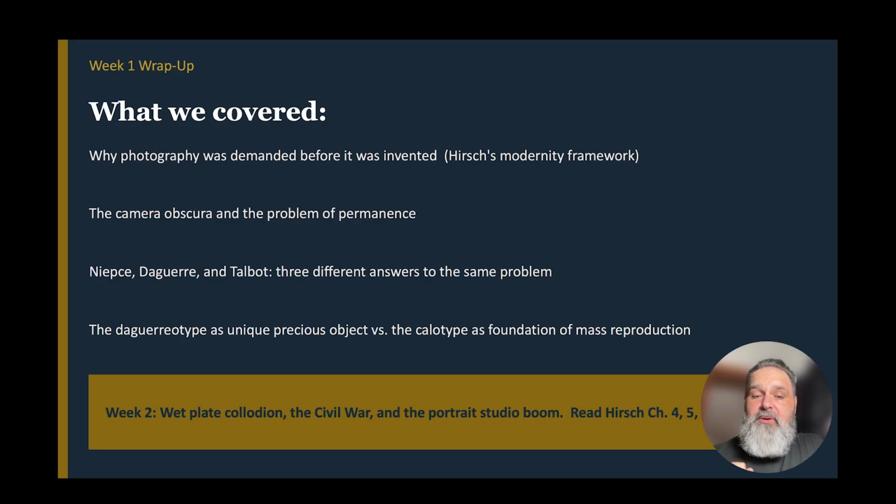For next week, for week 2, we're going to be moving on in the readings, of course. We're going to be speaking about wet plate collodion, the Civil War, and the portrait studio boom. So we'll get into that next week. Until then, make sure you read Hirsch chapters 4, 5, and 6. Again, it's Seizing the Light. Getting a jump start on that will really help you out with mastering the information that we'll be having next week.